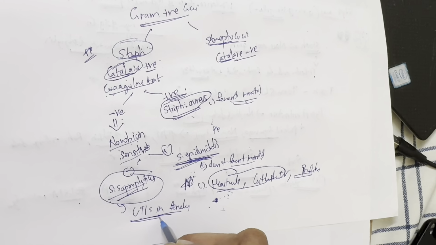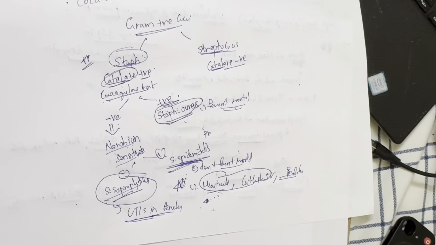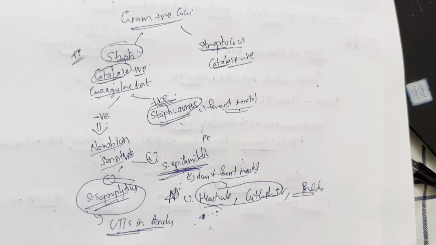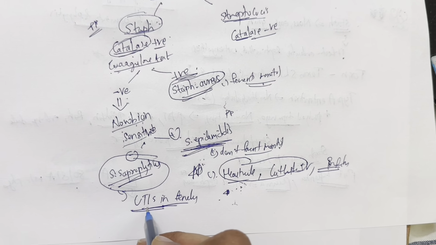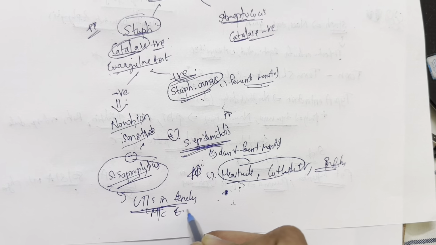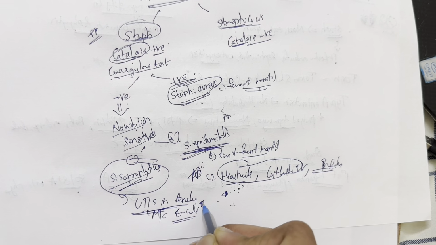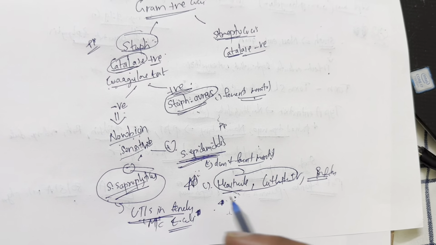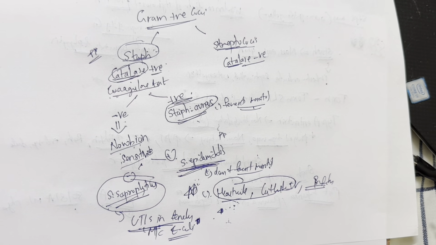But you know the most common organism that causes UTIs in females is E. coli, which is very important, because sometimes examiners just want to test your basic knowledge.